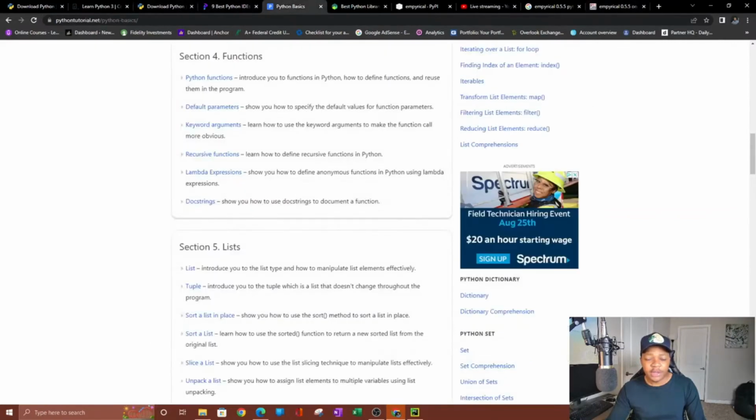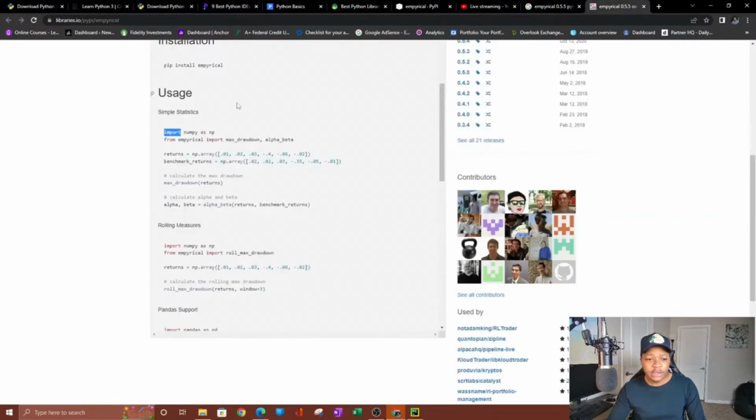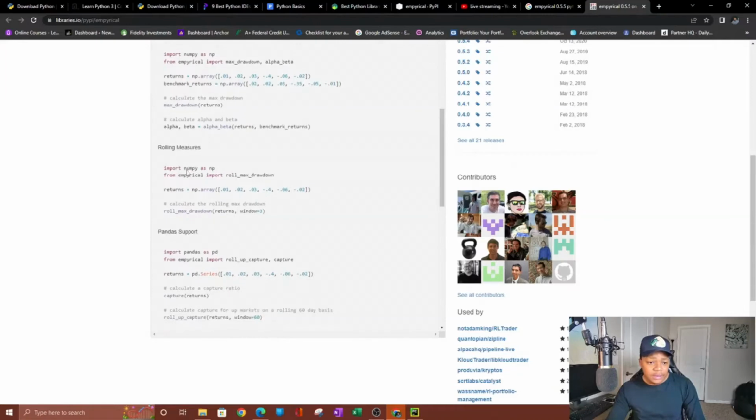Where is it at? The Python basics. You learn about how to import a library, right? How to import, after you import the library, how to import a specific thing. You can see here that they're importing numpy as np, and then they import empirical. They import max drawdown and alpha beta from the empirical library.